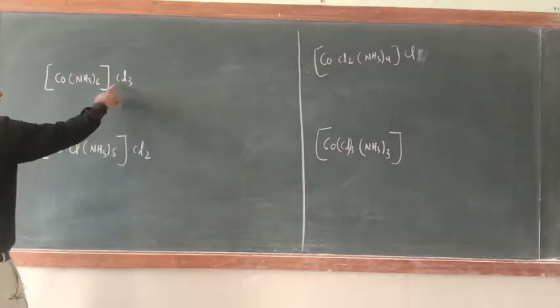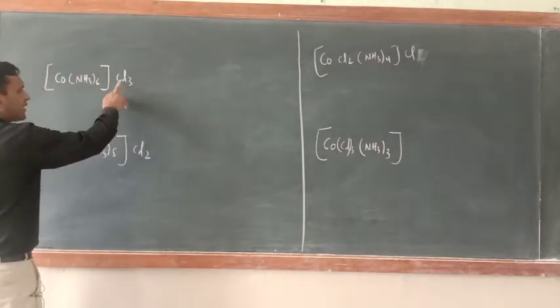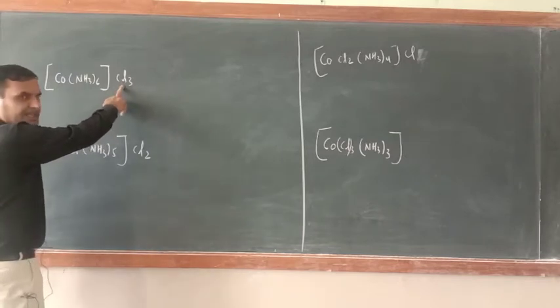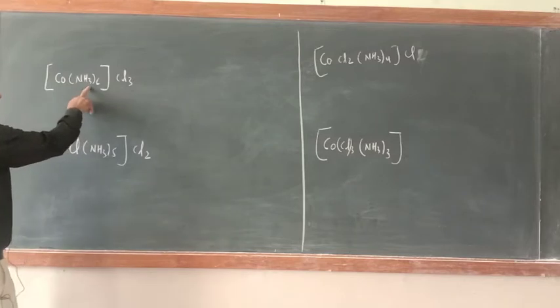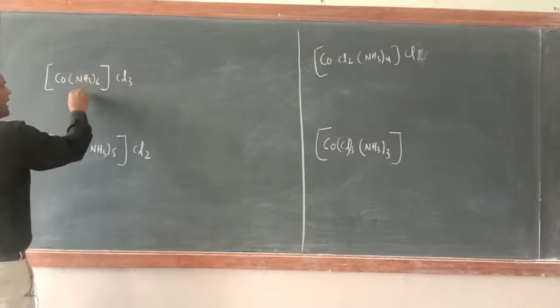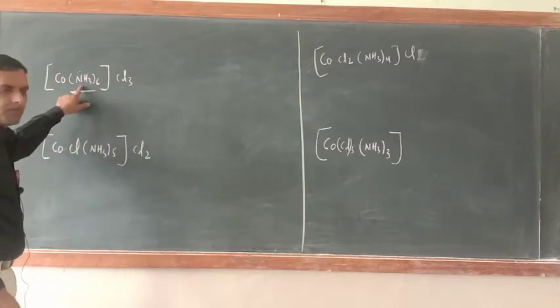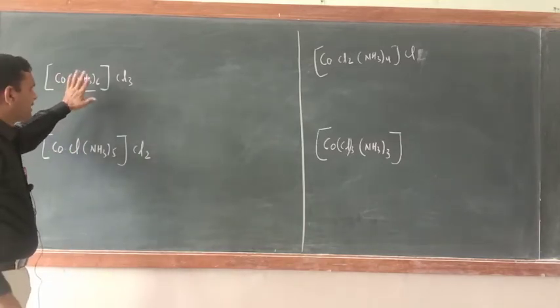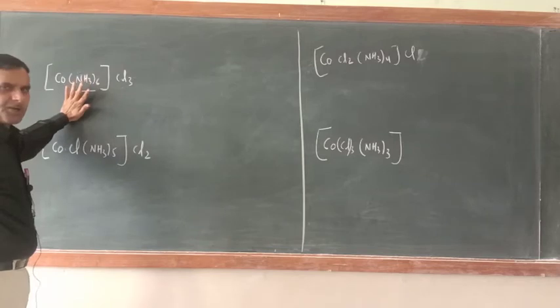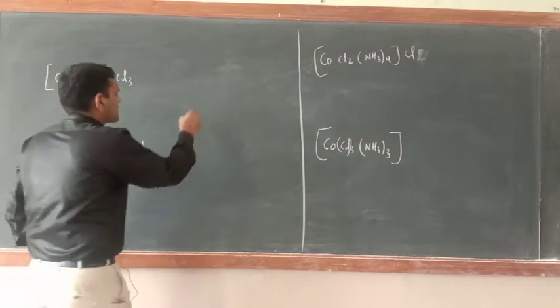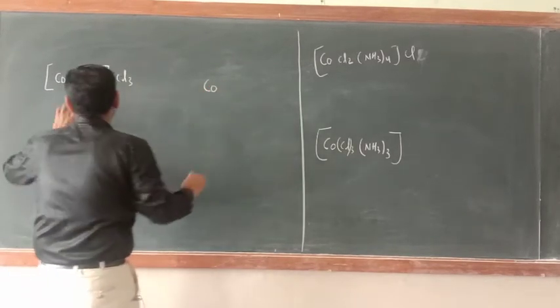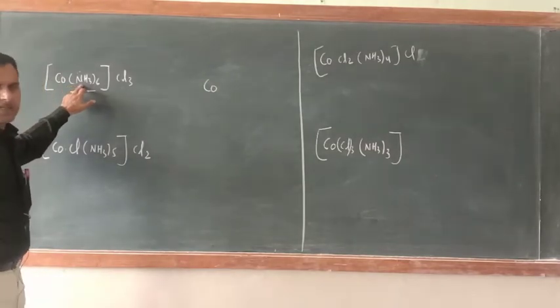Just see. This is present in the ionization sphere, so it will fulfill its primary valency. And the NH3 ligand, that is the amine ligand, is present inside the coordination sphere, so it will fulfill its secondary valency. So here it is a clear-cut case, there is no issue. Just see here cobalt: now 6 ligands are there, it means its geometry would be octahedral.